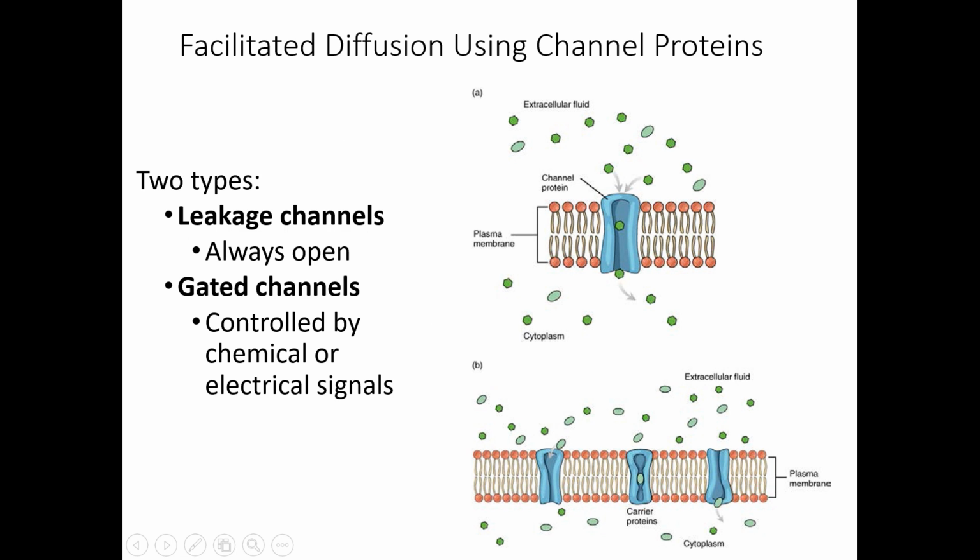Next one. There are two types of those channel proteins. Leakage channels are always open, and gated channels can be sometimes open, sometimes closed. They are controlled by chemical or electrical signals. It means normally that gated protein is closed right here, as if it has a door right here. It would be a piece of protein covering it. And when some certain chemical signal or electrical signal arrives, the protein opens and allows the substances to cross from the area of higher concentration to lower concentration.